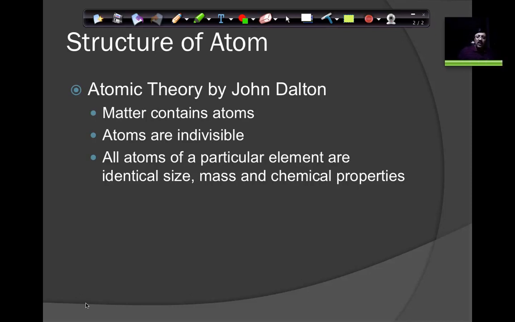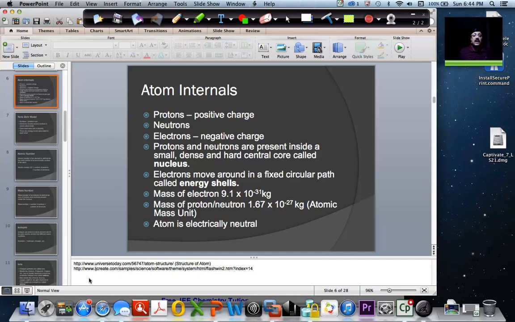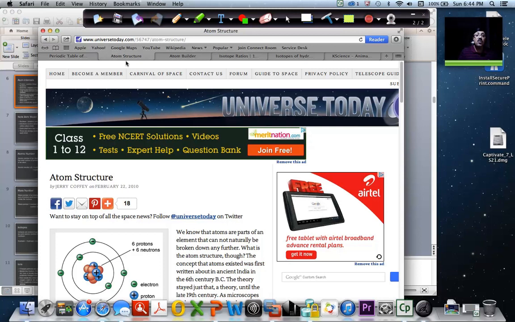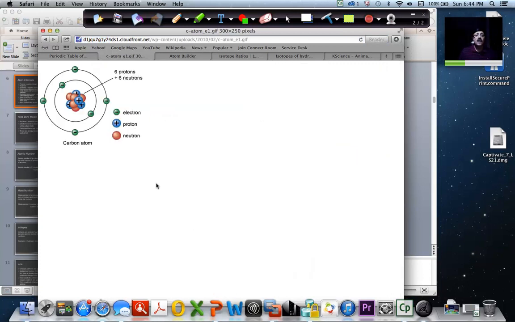All right. So now let us look at the next slide, which talks about the internals of an atom. Before jumping into the slide, I want to take you to a website and show you a diagram of the atomic structure. So this shows the structure of an atom. This is the structure of a carbon atom.